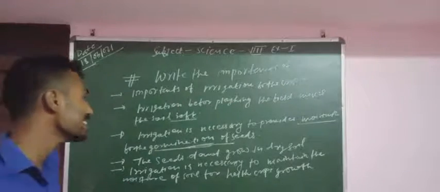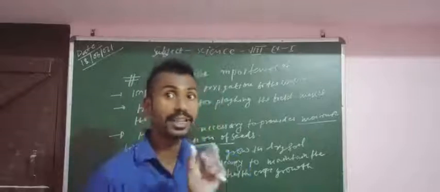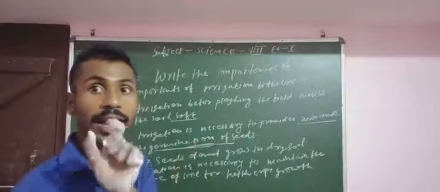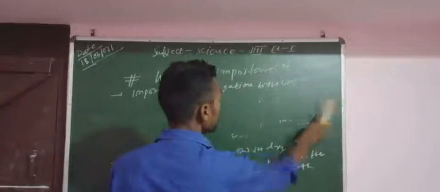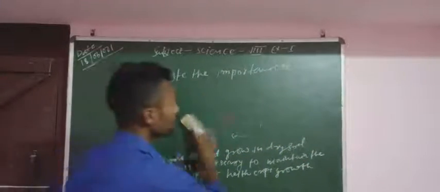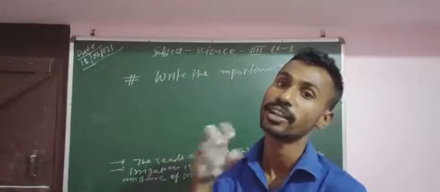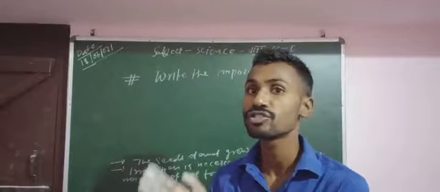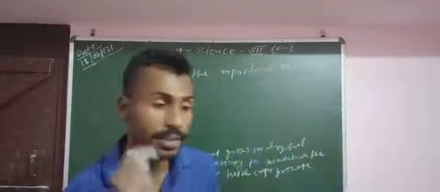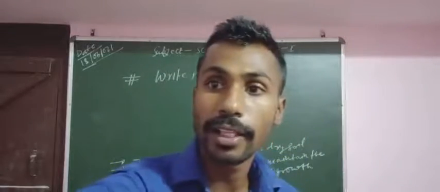Another point is that irrigation is necessary to maintain the moisture of the soil for healthy crops. That means for good crops, for a better harvest, irrigation is very necessary. Why is it necessary? Because through irrigation we try to maintain the percentage of moisture in the soil, and that is the important thing. Moisture of soil means production of healthy crops.